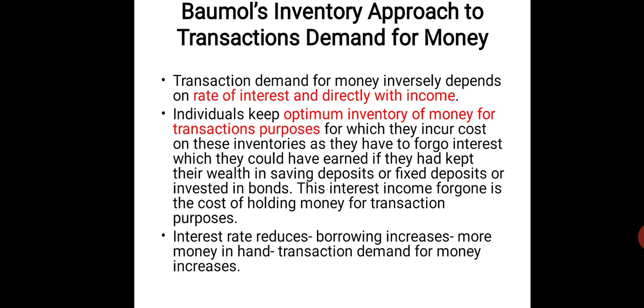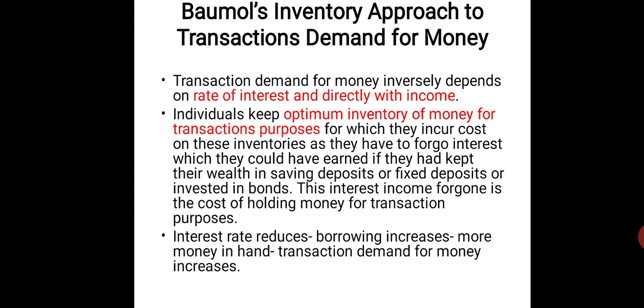So transaction demand for money inversely depends on rate of interest and directly on income. Baumol actually agrees with Keynes, saying that income and transaction demand for money are directly dependent. That is the same as Keynes's finding. When it comes to rate of interest, she says transaction demand for money is inversely dependent on the rate of interest. Inverse, because individuals will always keep an optimum inventory, an optimum cash balance with them for transaction purposes, which is inversely related to the rate of interest.